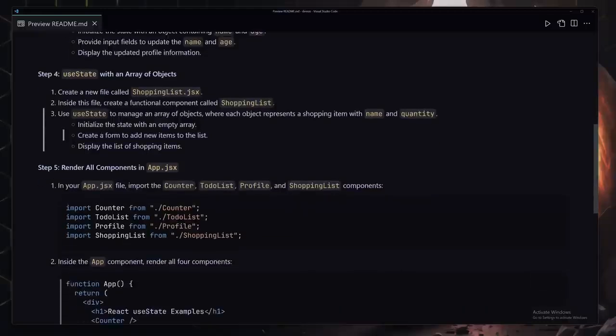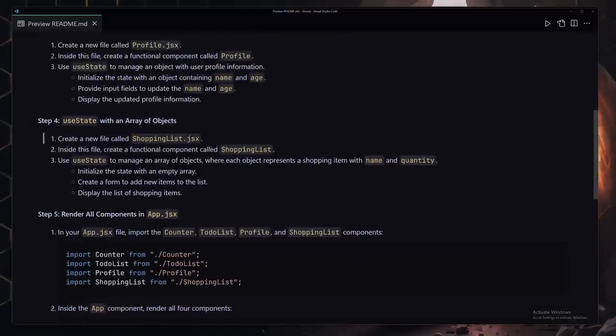So now for the fourth step, you're going to have to use the useState once again and create a shoppinglist.jsx file, also the ShoppingList component, then use the useState to manage an array of objects where each object represents a shopping item, for example the name and also the quantity. So initialize the state with an empty array and also create a form to add a new item to that array, and then finally display the list of shopping items.